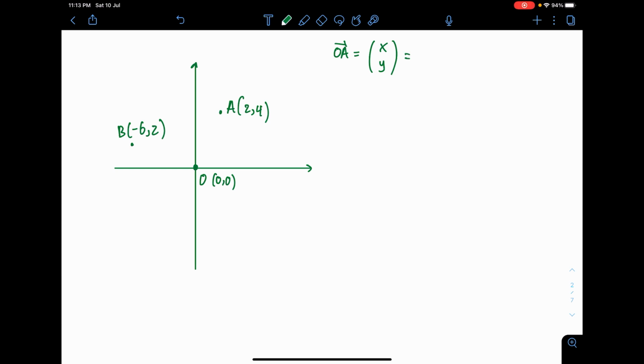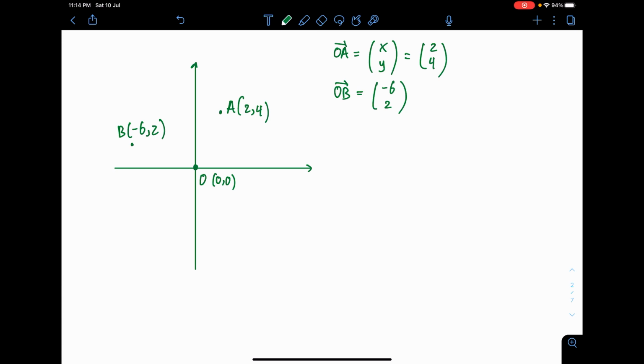Okay, the horizontal movement from point O to A is 2 units to the right-hand side and 4 units to the top side. That's the vector OA, (2, 4). Vector OB is how I go from point O to point B. I need to go 6 units to the left, so I need to put a negative 6, and 2 units to the top, so (-6, 2).